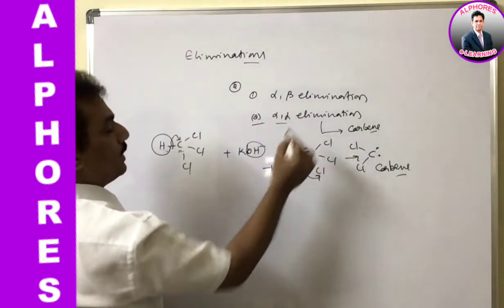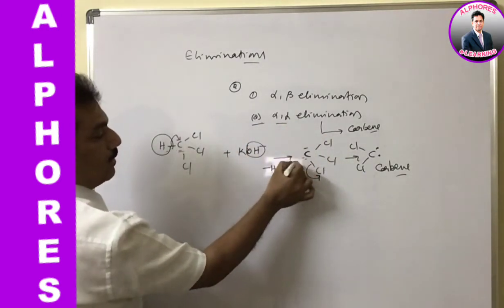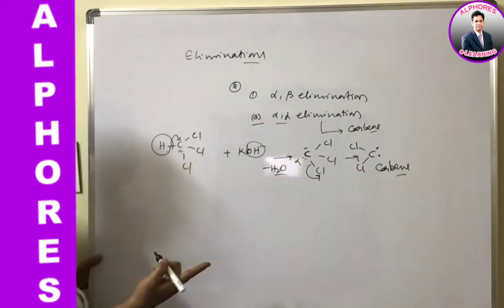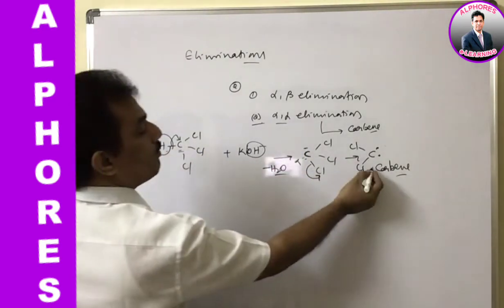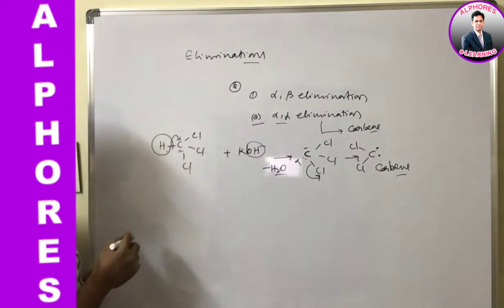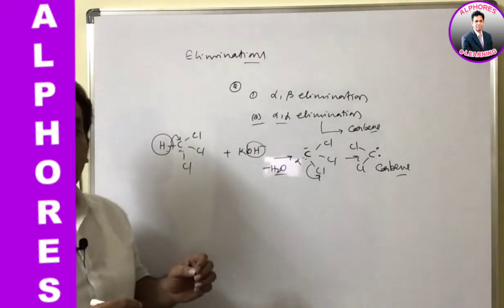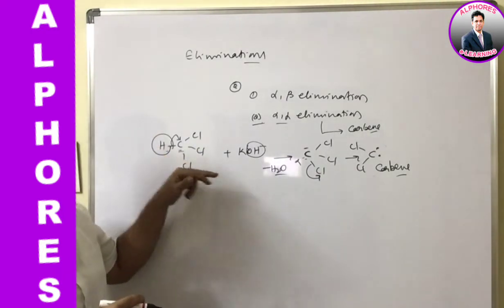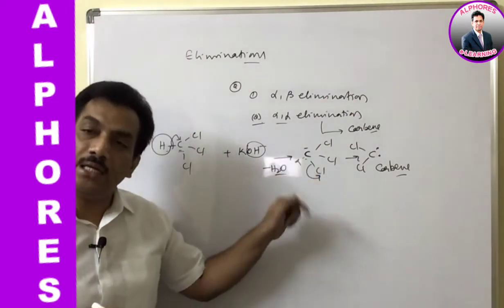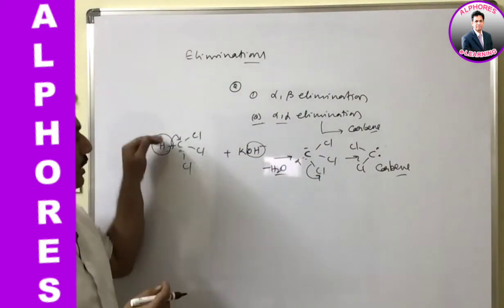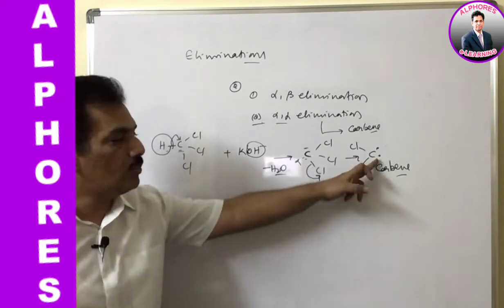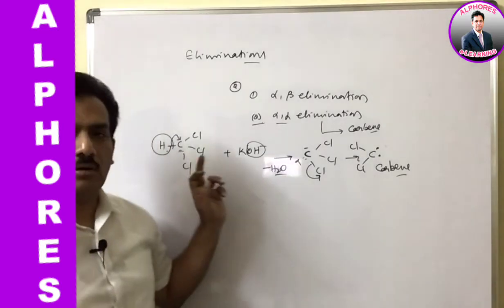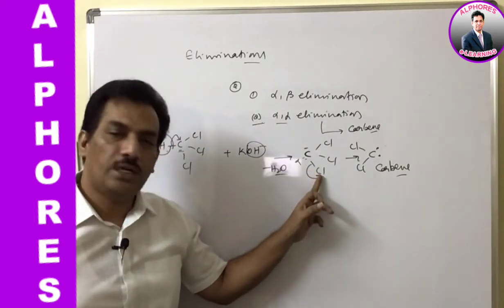So in this alpha alpha elimination, you observe that from this alpha carbon, hydrogen went out, and now chlorine is also going from the same carbon. That's why it is known as alpha alpha elimination. And just remember, in alpha alpha elimination, one of the groups will go by releasing the electron to carbon, and the second group will go by taking the electrons from the carbon. So it releases and it takes. The net result is carbon is not getting any charge, because when hydrogen is donating the electron, the donated electron is now donated to chlorine.